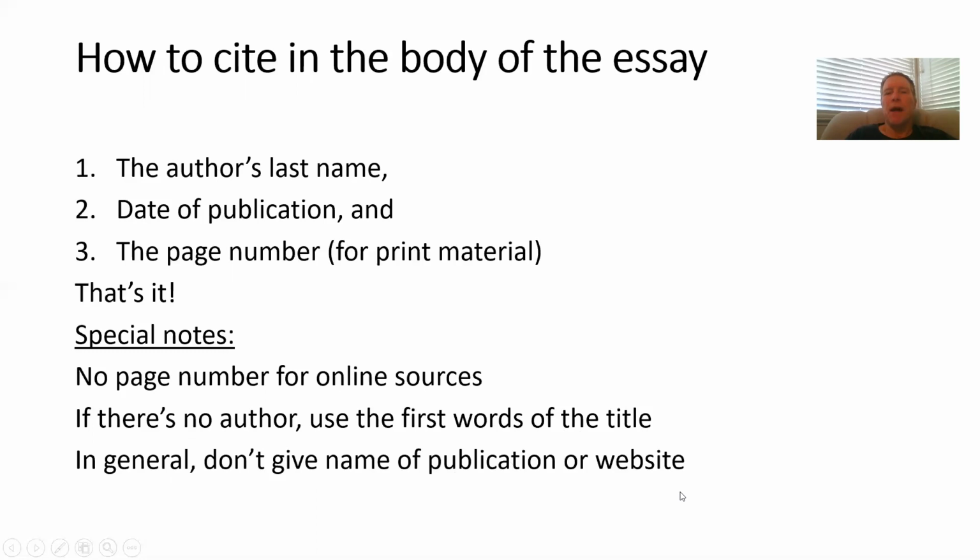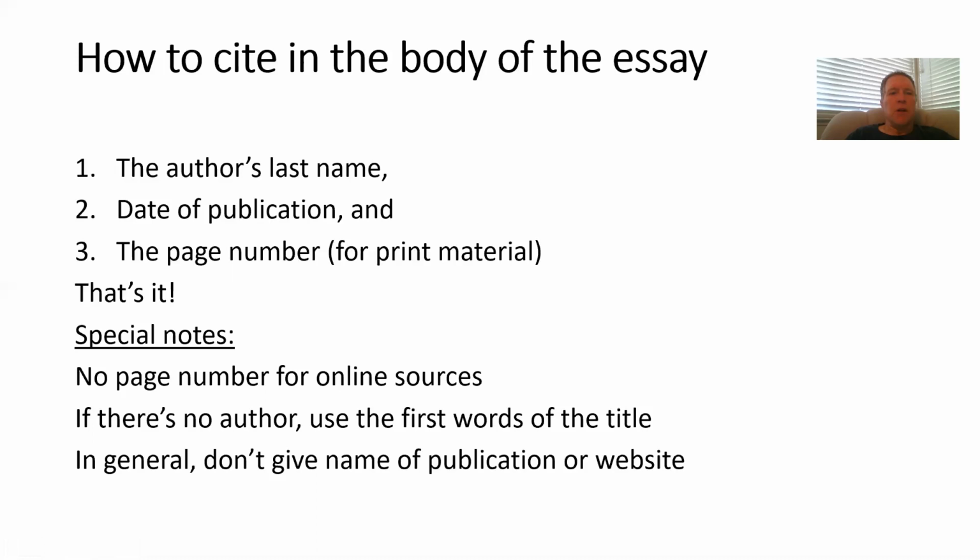Sometimes people will do that just to show a high status, like the New England Journal of Medicine, that's an impressive journal, you might put that in. But typically, you don't even put the name of the publication or the website. Just the author's last name, date of publication, and that's it. Very simple.